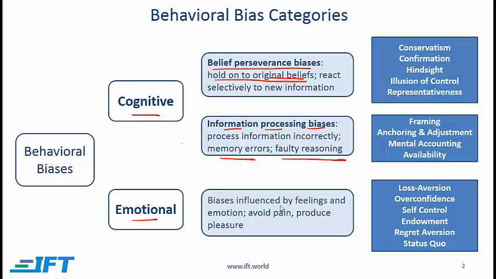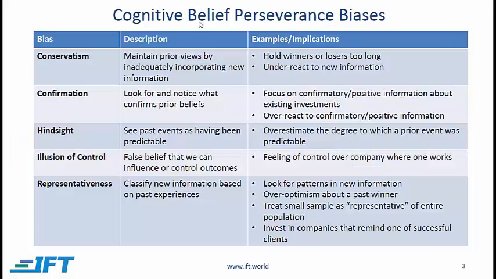Emotional biases are biases influenced by feelings and emotion, and generally these arise when people are trying to avoid pain or produce pleasure. Here are the specific biases under each category. So these are the cognitive belief preservation biases, these are the cognitive information processing biases, and these are the emotional biases. Now let's talk about those three categories, starting with cognitive belief preservation biases.